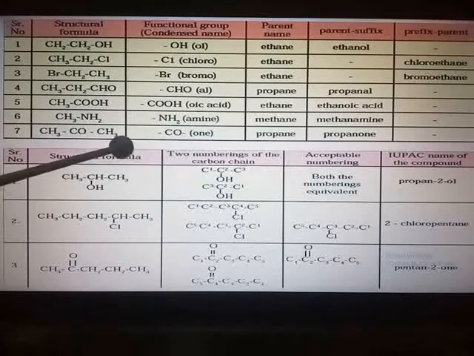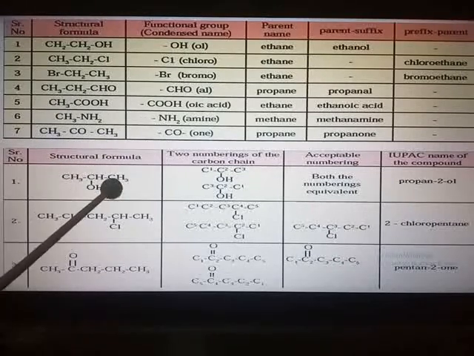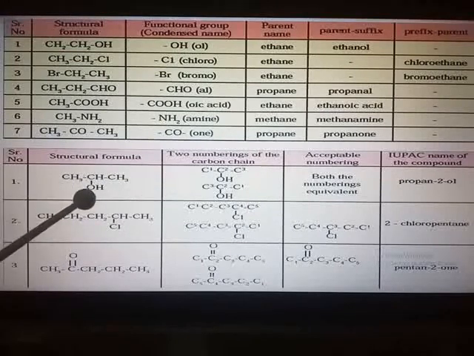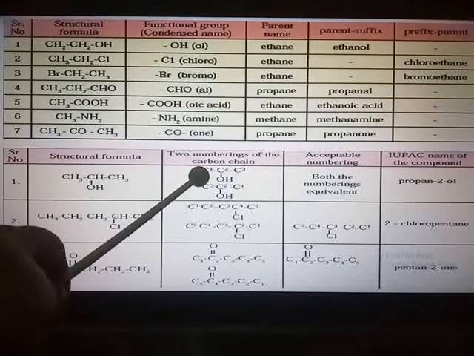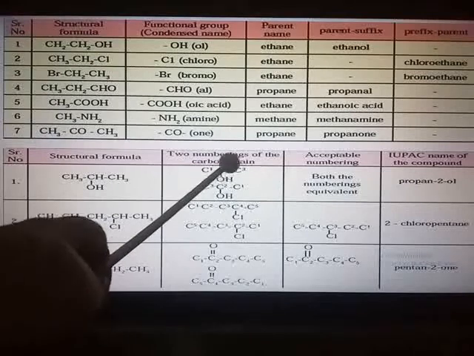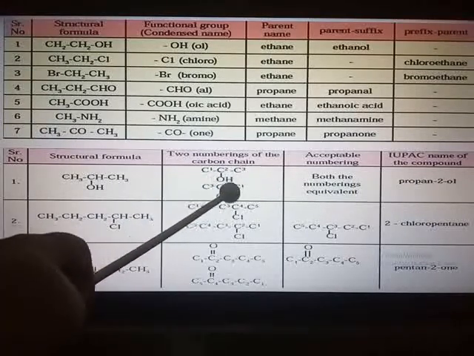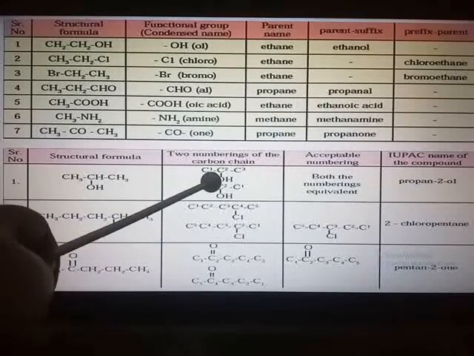Now, how the number will appear, how the digit will appear. Here you can see the structural formula, two numberings of the carbon chain. Here this OH is attached to the C, so I will do the numbering either from here 1, 2, 3 or from here 1, 2, 3. So this OH group, this alcoholic group, is attached to the second carbon atom.